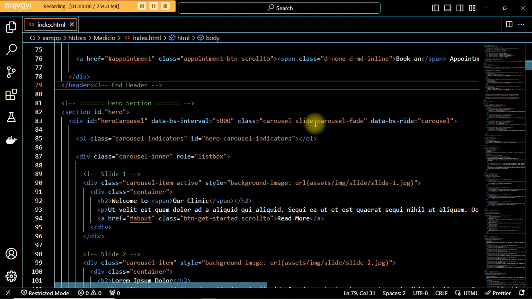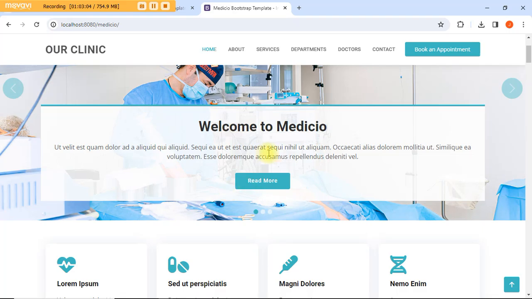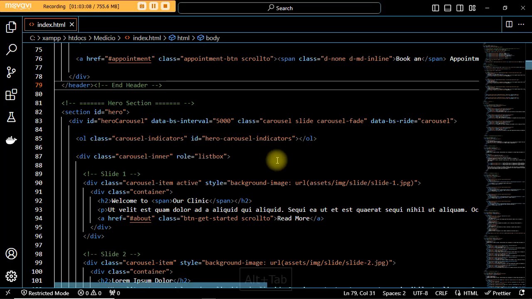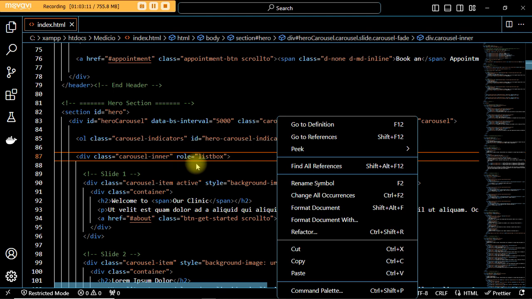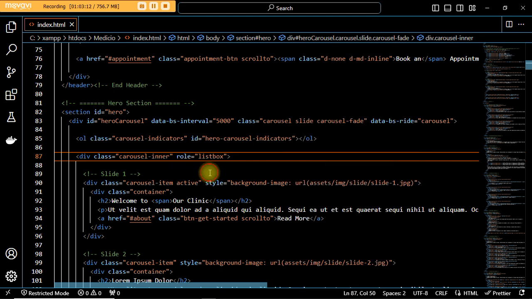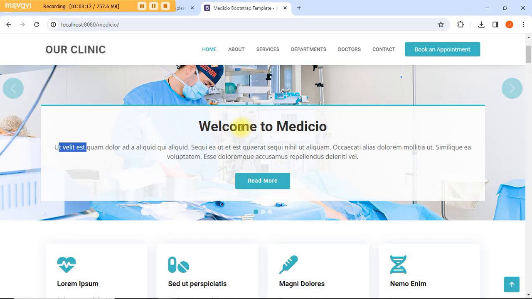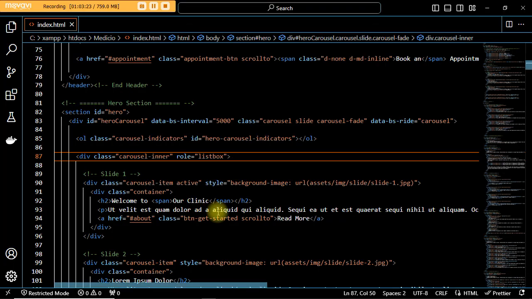When you find anything, like say you want to find this very thing, you can go here and do find and replace, but right now I can't seem to find any. So all I do is look for what I want to change here, like this Medicio. I'll go here, locate where it is and change it.